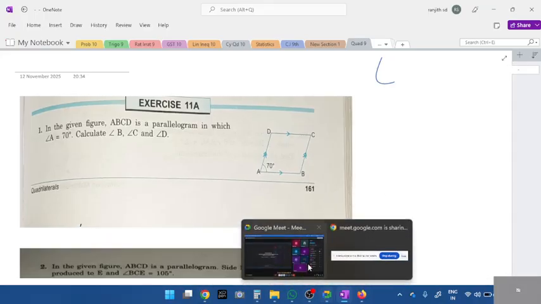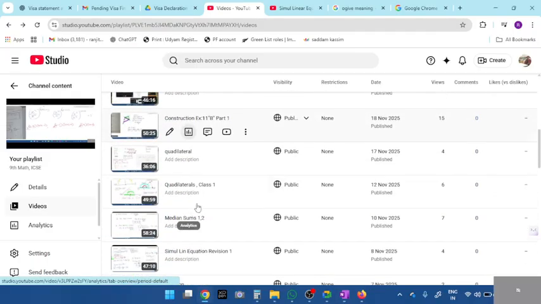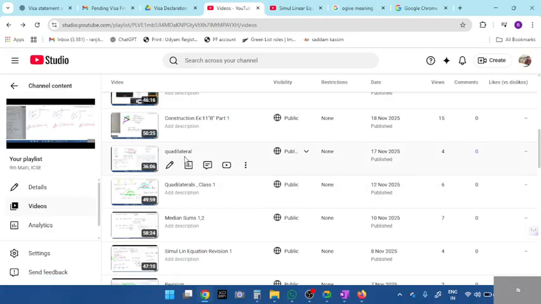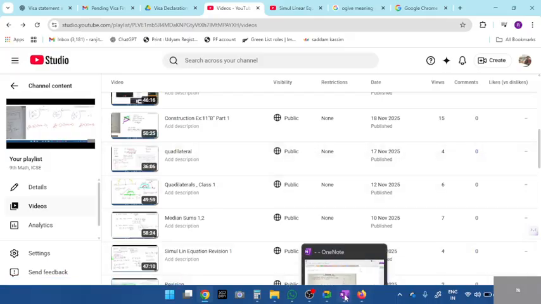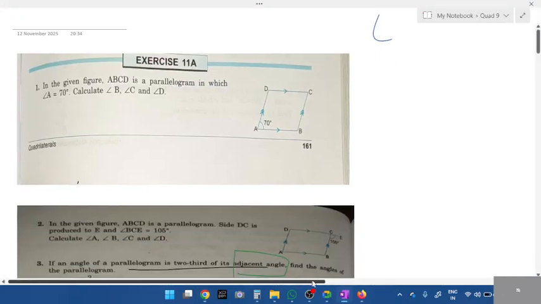See, even for quadrilateral, the recording is there. I'll teach you all now. Can you see, quadrilateral class 1 is given? Only the basics I'll teach now, students. If you want, go through class 1 and class 2, but don't watch the entire video. Just skip through, open the specific question, and practice. Quadrilateral class 2 is also given. All the recordings I've given are on YouTube. Just go through that.